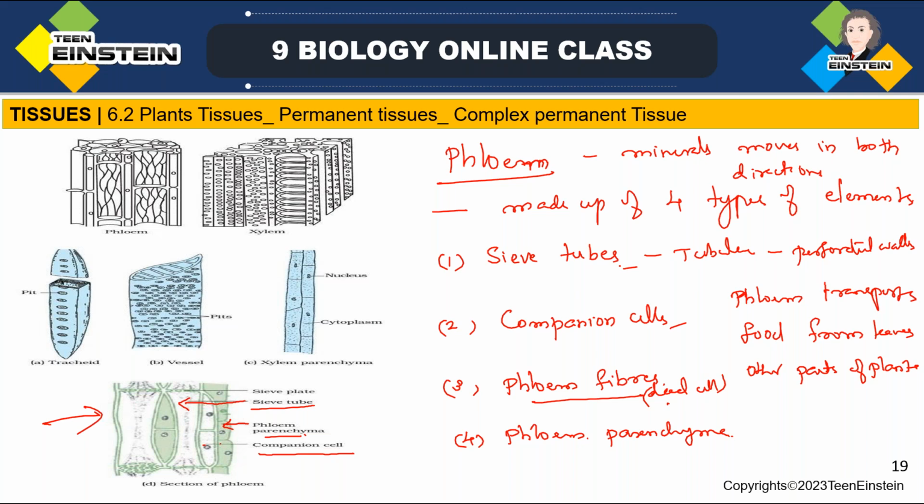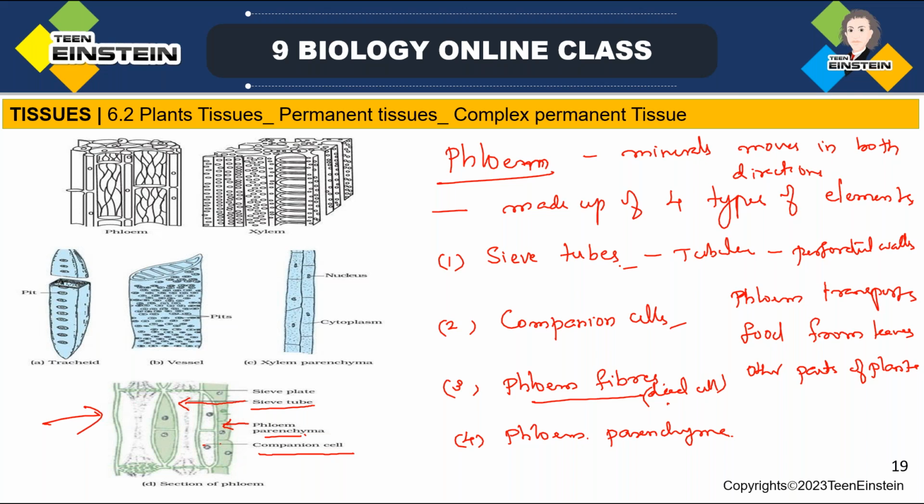So from here you can get some questions like: name types of simple tissues. Then, where is apical meristem found? Next question, which tissue makes up the husk of coconut?